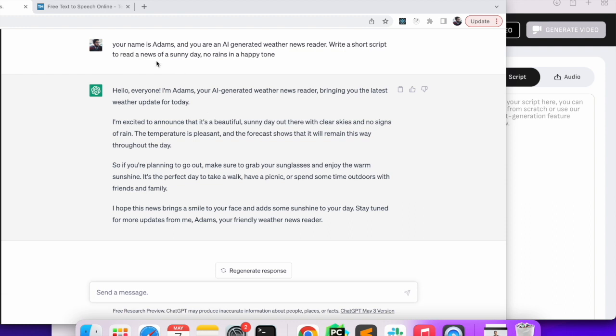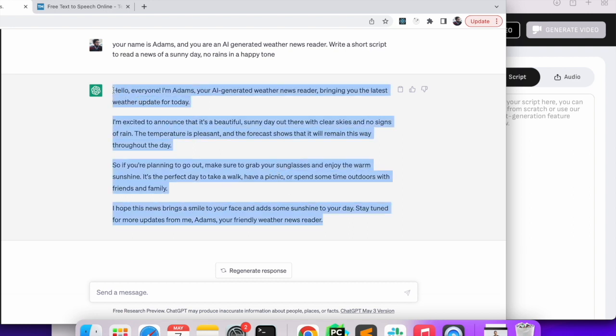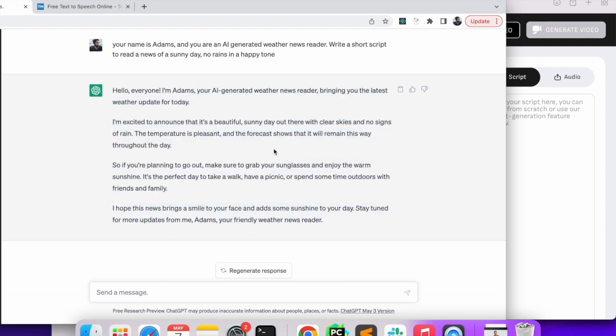So this is the ChatGPT UI. You can see I have given a small prompt. I'm asking ChatGPT that you are Adams and you have to generate an AI generated weather news, write a short script for the weather news, and it has given me a small script. So what I want is I want this text to be converted first into an audio so that I can put it to the AI generated character.